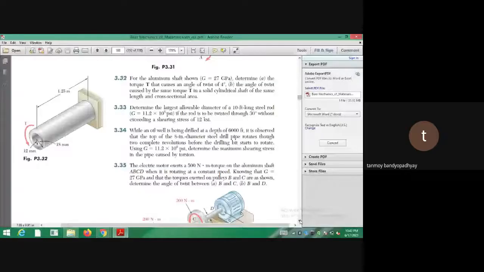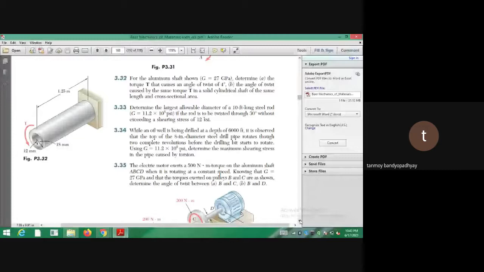So it's a hollow shaft of the same length and cross section. So you have to match the cross sections and find out actually. It's given in my note actually, problem number 3.32 if you see. So you find out the C value and from there you have to calculate the value of phi.